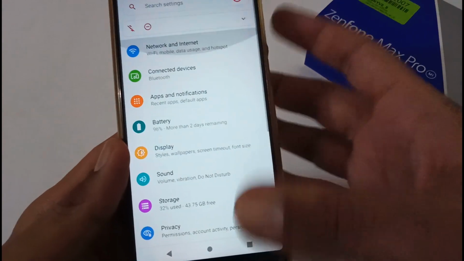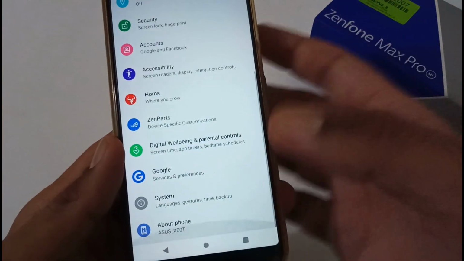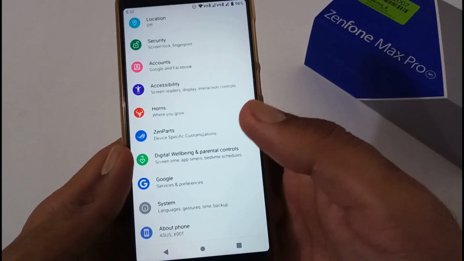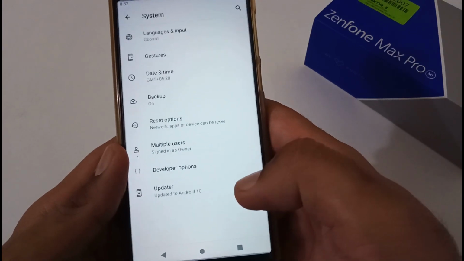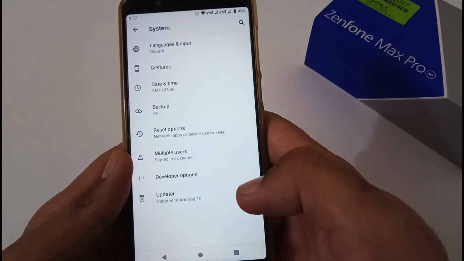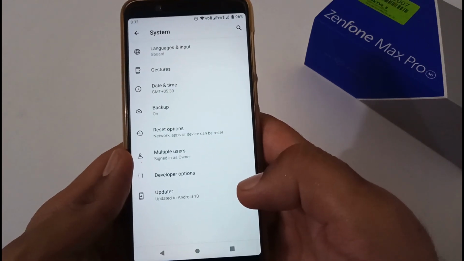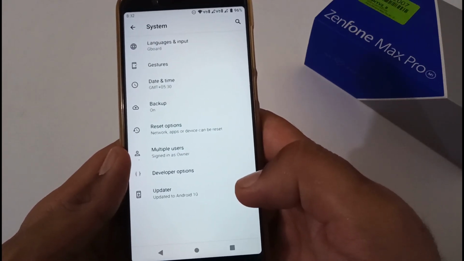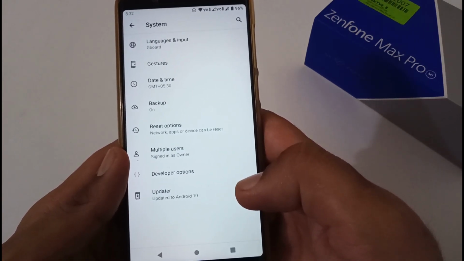In this particular video, we will be discussing lots of things with respect to each and every functionality available on our phone. So let's begin now. First we'll focus on the updater, or I would say photo updater. Many users do ask, brother, is there photo updater available? Update via photo is available or not?